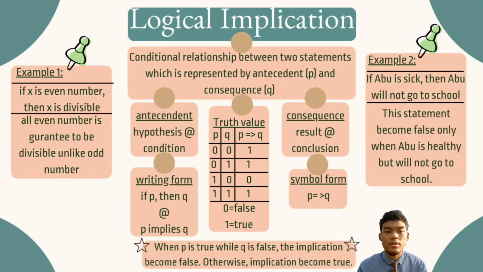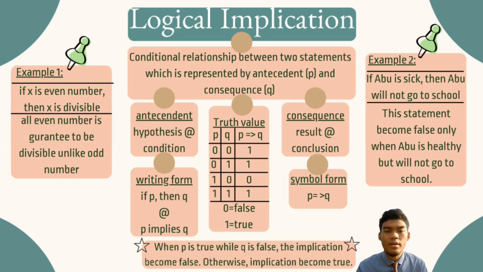Logical implication is a conditional relationship between two statements, which is represented by antecedent P and consequence Q. Antecedent is the hypothesis or condition, while consequence is the result or conclusion. In the derivative form, it will sound like this: if antecedent, then consequence, or antecedent implies consequence. In the simple form, antecedent, conditional, consequence.